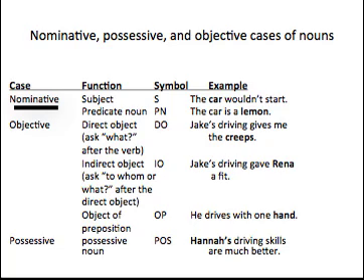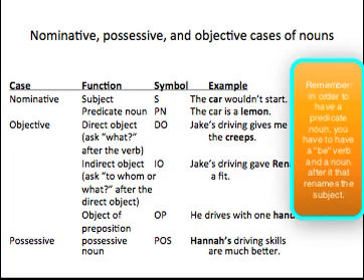Up on the top, nominative case, functioning as the subject, the symbol is S. The car wouldn't start. Remember, you find the verb first. Wouldn't start. Who or what wouldn't start is the question you ask. Who or what verb? And the answer is car. Car wouldn't start. So car is the subject. In the next example, for predicate noun, in the nominative case, the car is a lemon. Remember, you find a be verb and then a noun renaming the subject. Lemon renames car and comes after a be verb, so it's a predicate noun, noun functioning in the nominative case.